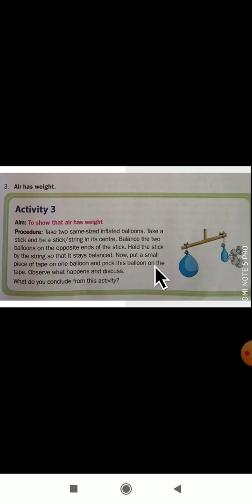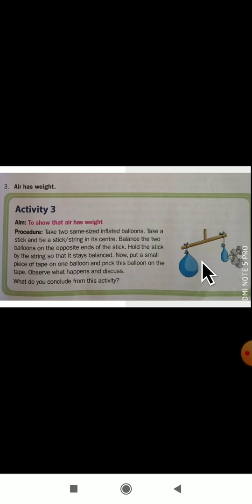Now put a small piece of tape on one balloon and prick this balloon on the tape. You can observe here they have put the pin here. We are checking how air has a weight. At first it was blown up, and once we prick it with a pin, it has lost its weight.